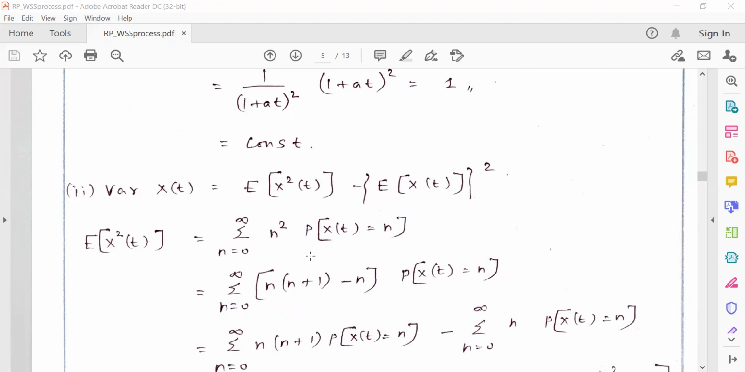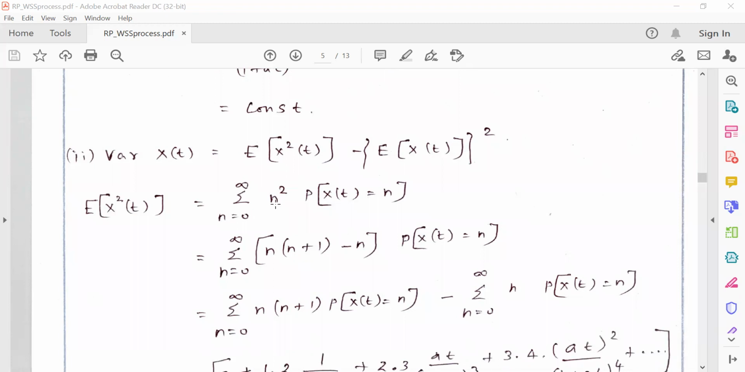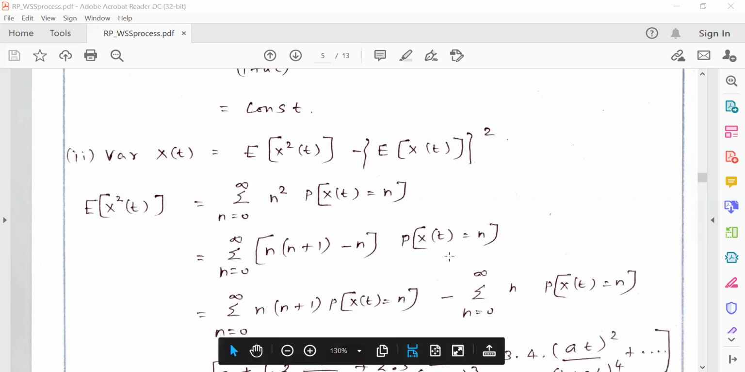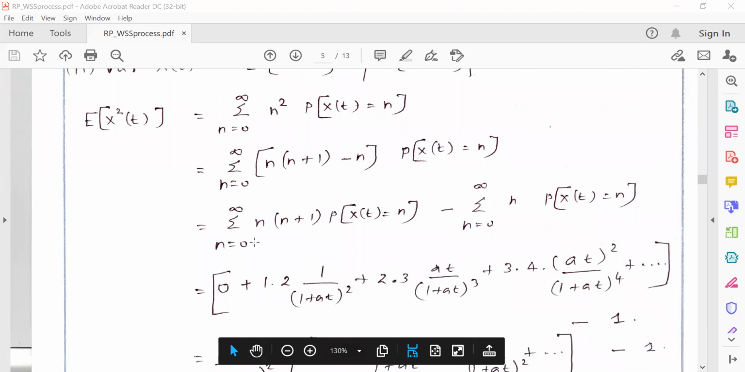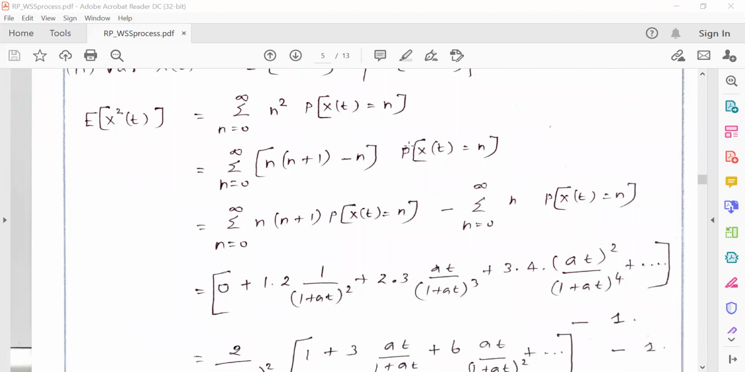If I expand this term directly, we will not get any simplification. So that's why I am going to write n square equal to n square plus n minus n. So in the next step we can write n into (n plus 1) minus n, into P of x of t equal to n, and we can split the term into two summations. So summation n equal to 0 to infinity n into (n plus 1) into P of x of t equal to n, and the other summation n equal to 0 to infinity n into P of x of t equal to n.